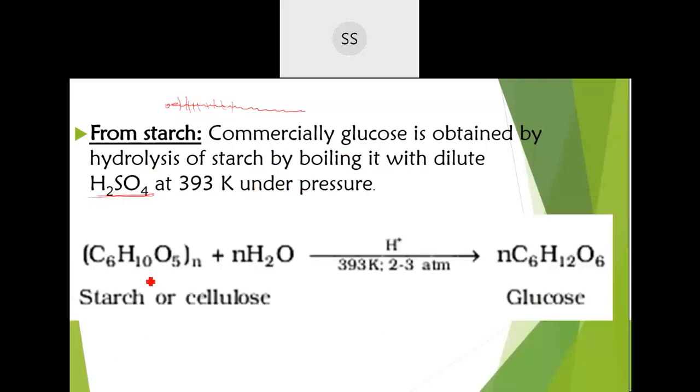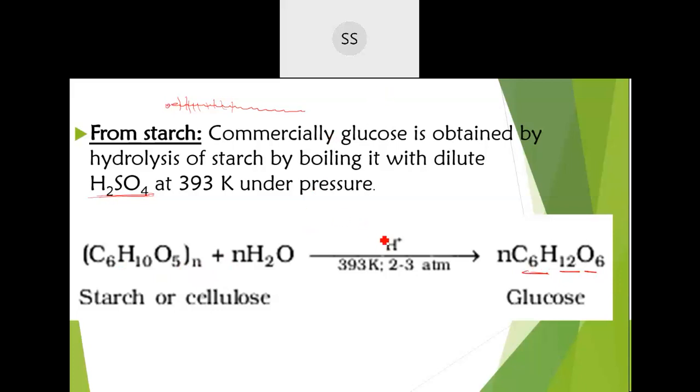Okay, so your starch formula you see, (C6H10O5)n. Again, these are formed by condensation. You can make out water molecules have been lost here. So (C6H10O5)n, large number of units are there, which on hydrolysis in the presence of acid will give you glucose. Water molecules will get added here. H2O will come. So when H2O comes, you will get a large number of glucose units, C6H12O6.